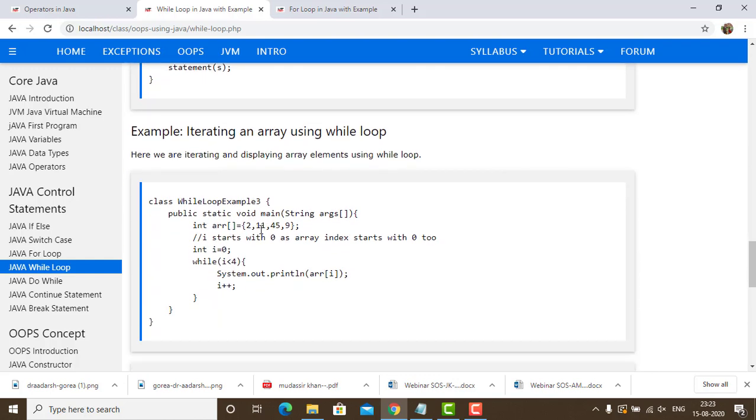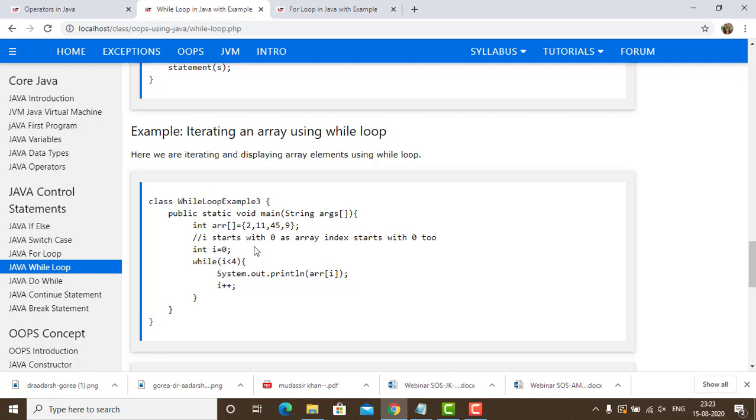Now let us proceed further to checking arrays, displaying an array using the while loop. Now we have initialized an array AR and set the values 2, 11, 45 and 9. In this array AR we have 4 values. Now we have initialized a value I equal to 0 and set a condition: is I less than 4? Yes, the condition is true because the value of I is 0.